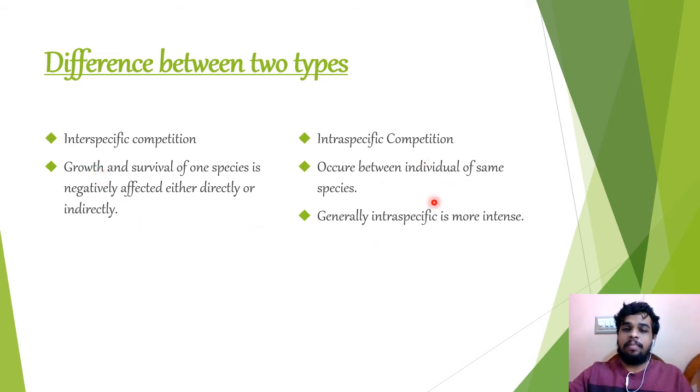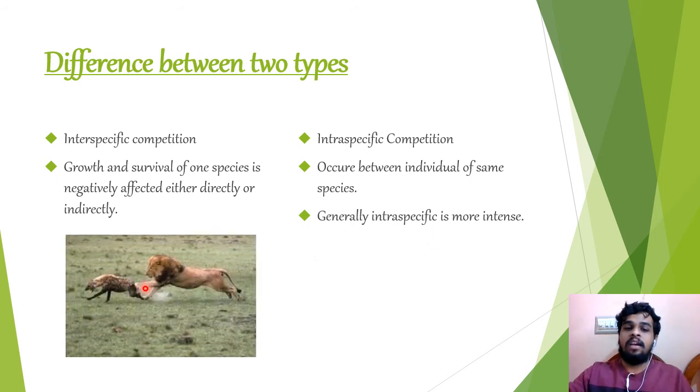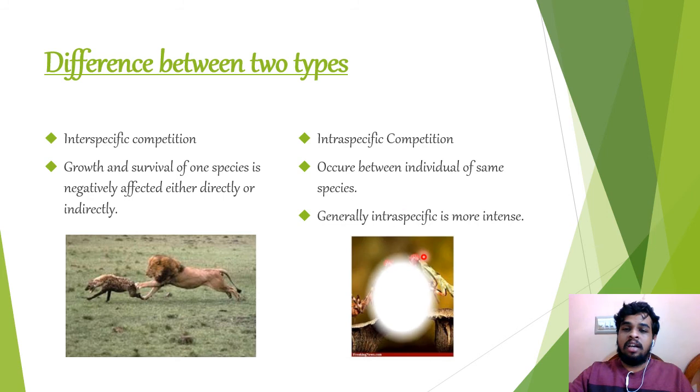Generally, intraspecific competition is more intensive. You can see the picture here. In interspecific competition, lion and hyena are both competing for food. In intraspecific competition, the same species of insects compete for the food.